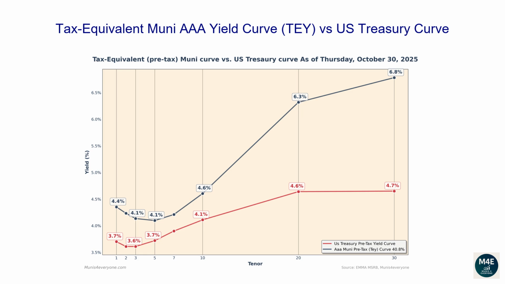For example, if you wanted to buy a 30-year bond, a AAA Muni bond would yield 6.8% compared to a lower yield of 4.6% from a Treasury bond.